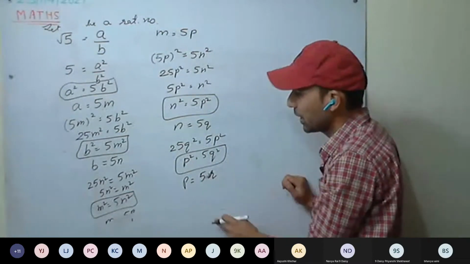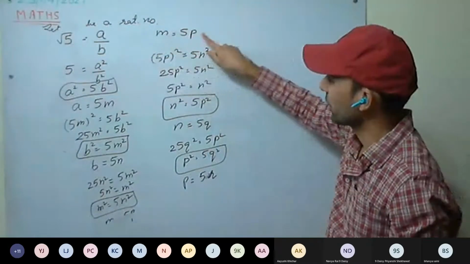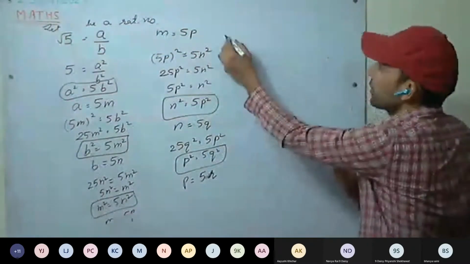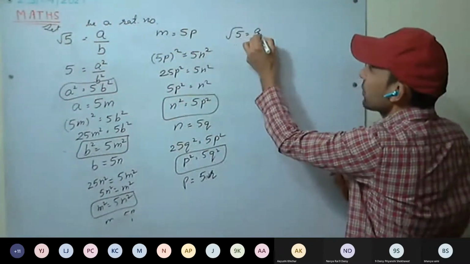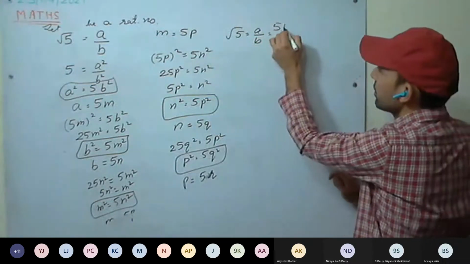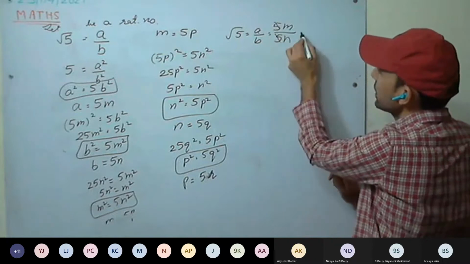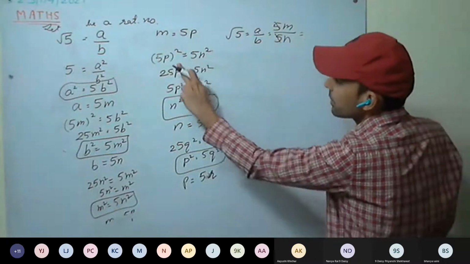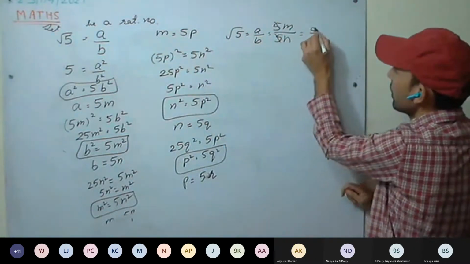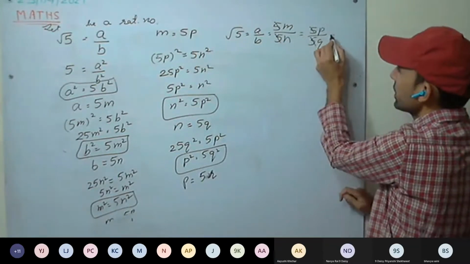Again, keep putting. You will see they are never going to cancel each other. There will always be a common factor of 5. A is 5m divided by 5n. The 5 gets cancelled. m can be written as 5p, so it is 5p upon 5q. The 5 gets cancelled.